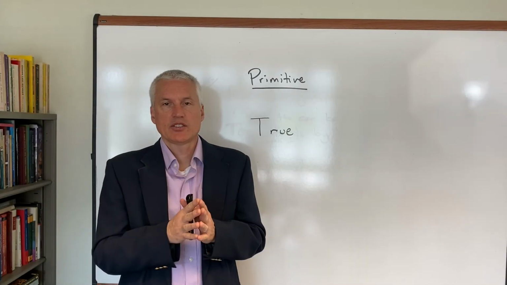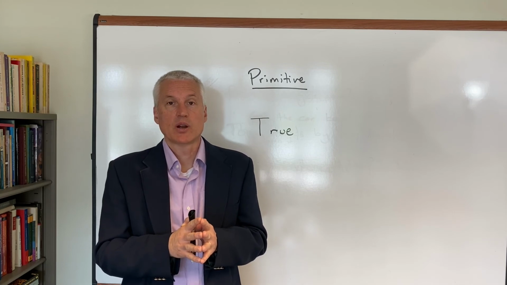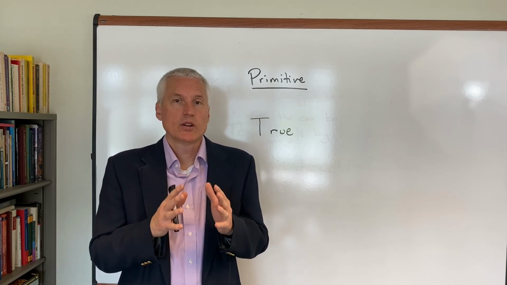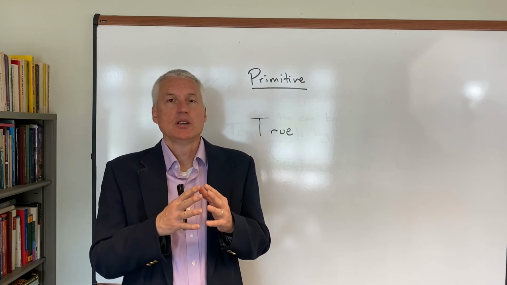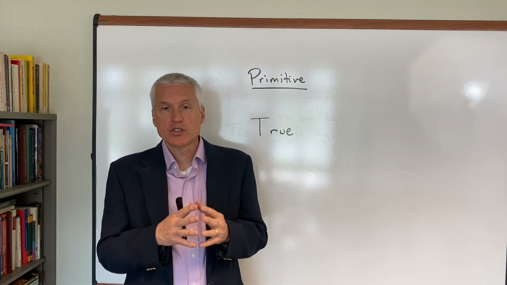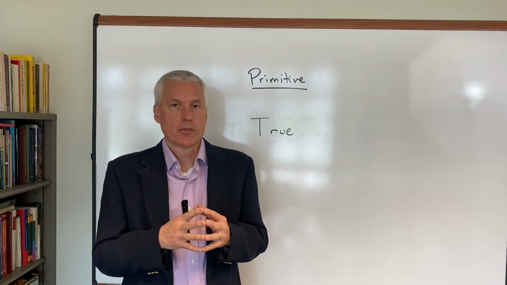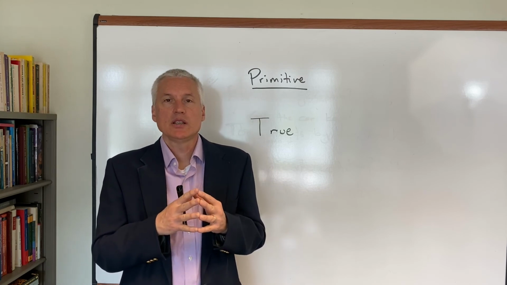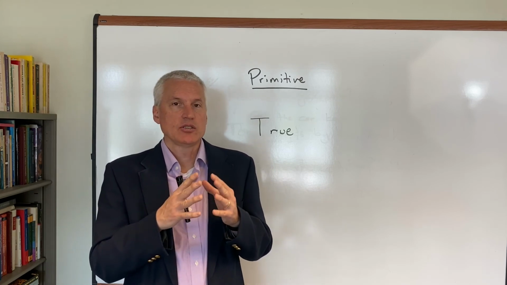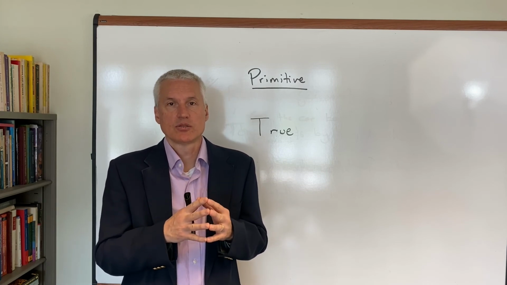We need to say one last thing before we start building our logical language, the propositional logic. What have we said so far? The propositional logic is going to be built out of propositions, sentences that can be either true or false. We're using English as our guide, but we're only really taking as our guide those sentences which have a truth value, which could be true or false.